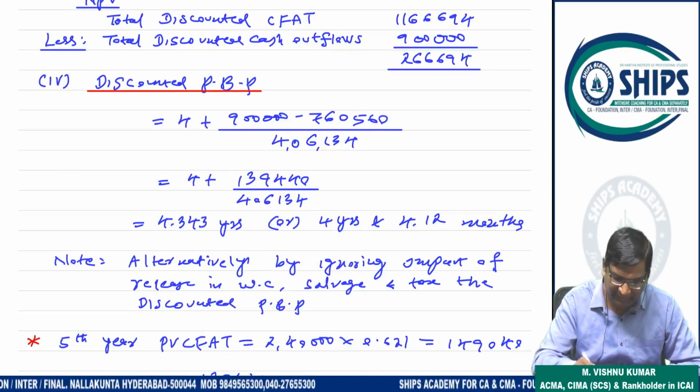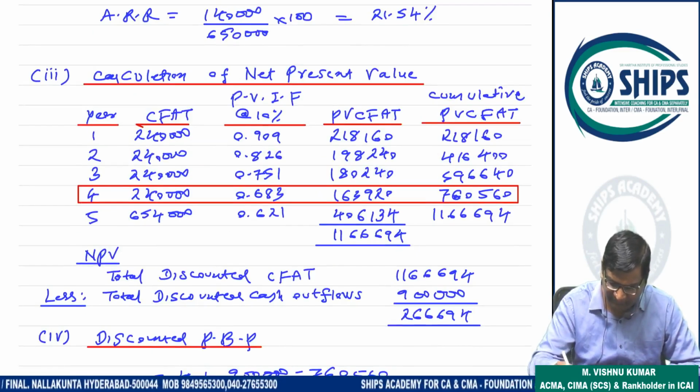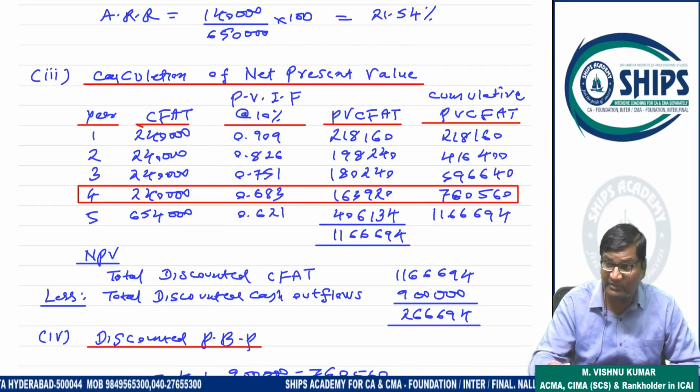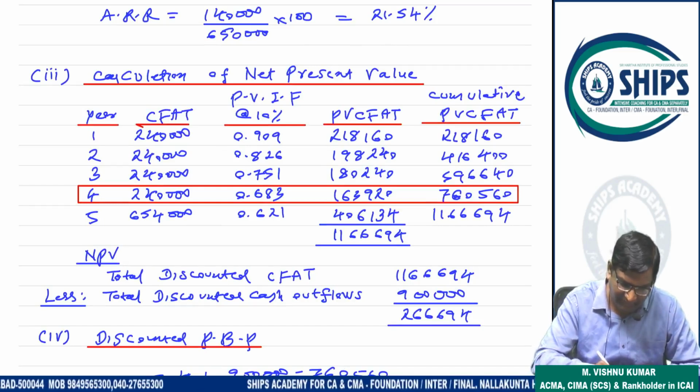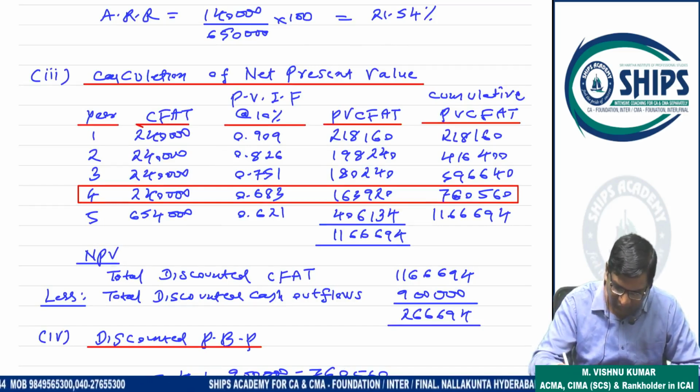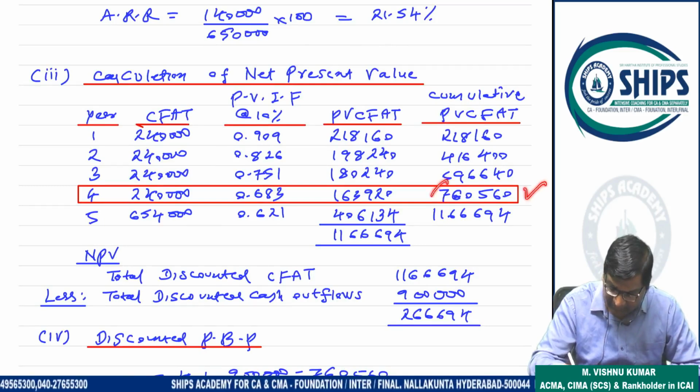Now discounted payback period. Already I prepared the cumulative CFAT calculation here. So outflow total investment is 9 lakh. From 9 lakh, up to the fourth year we recovered 7,60,560. How much do we have to recover in the fifth year?